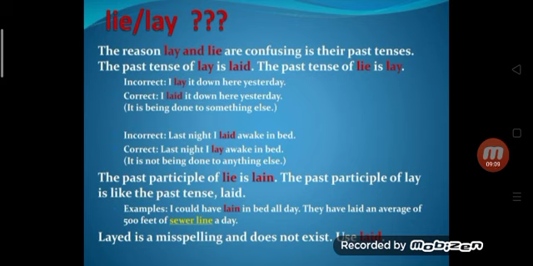Examples: I could have lain in bed all day. They have laid an average of 500 feet of square lines a day. Layed is misspelled and does not exist. You have to use laid, L-A-I-D, laid.